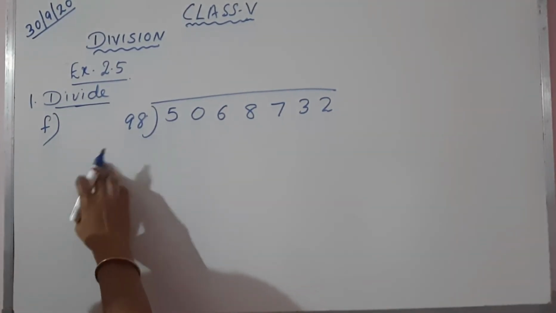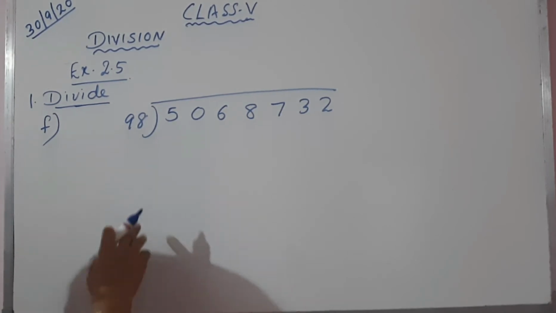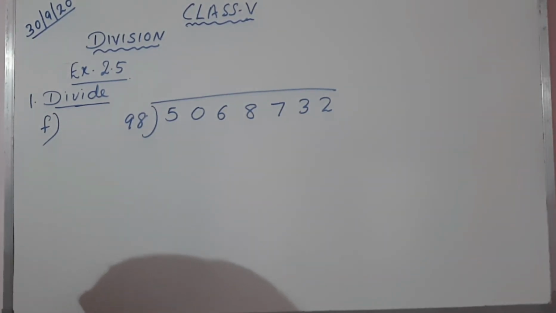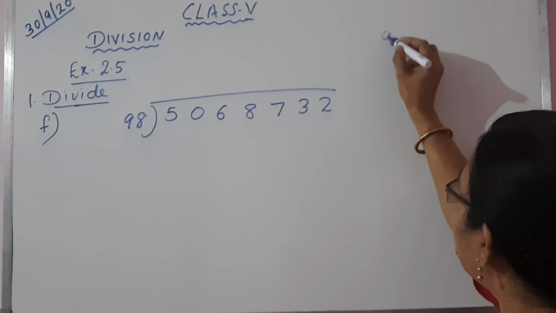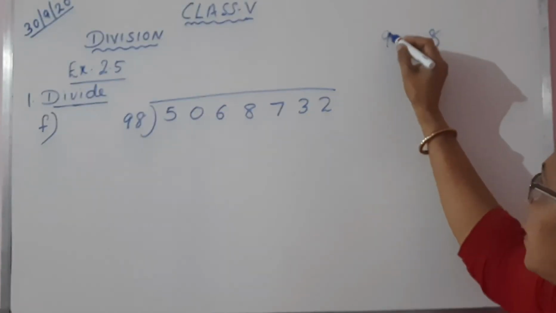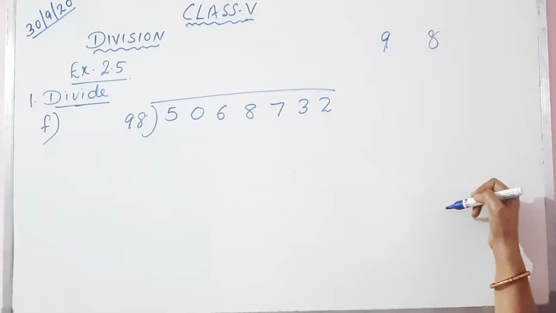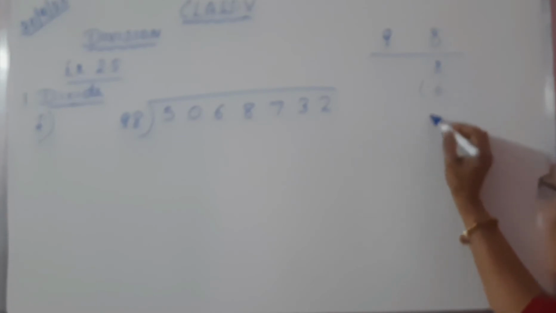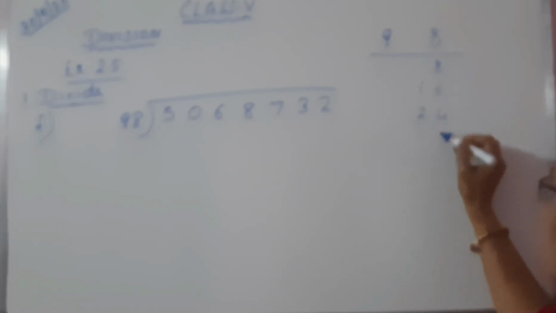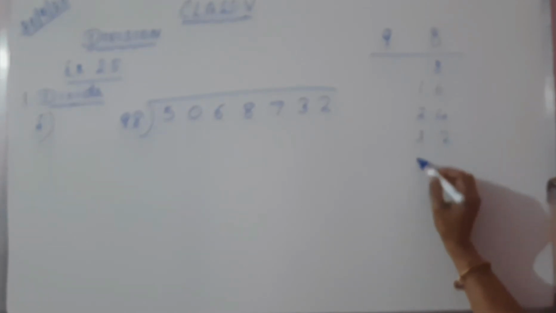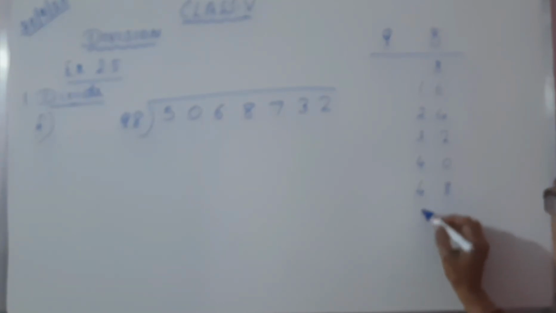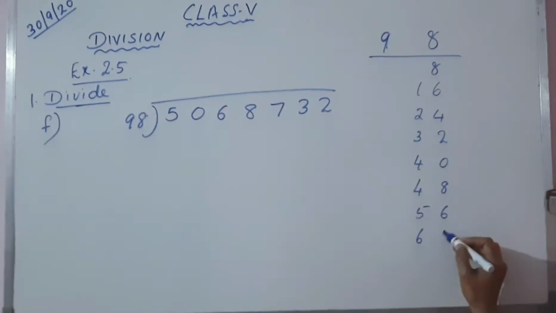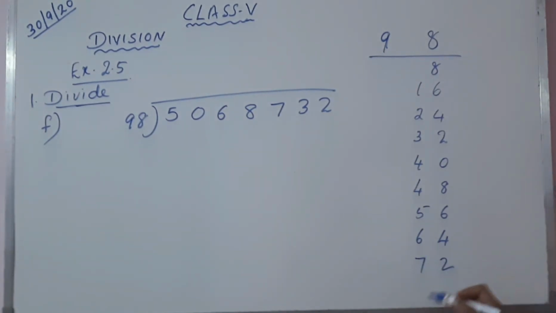We can go through how to divide this number by 98. I told you first you have to write the table of 98. So before writing the 98 table, I will write here the digits 9 and 8. 98 I have written here. First we have to write the 8 table. 8 ones are 8. 8 twos are 16. 8 threes are 24. 8 fours are 32. 8 fives are 40. 8 sixes are 48. 8 sevens are 56. 8 eights are 64, 8 nines are 72.